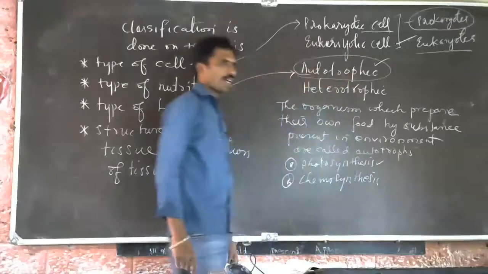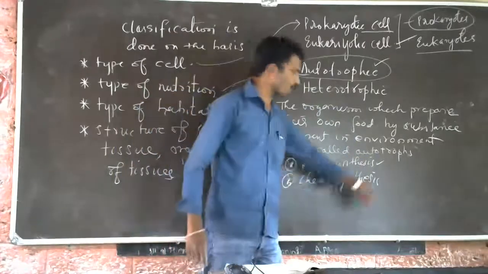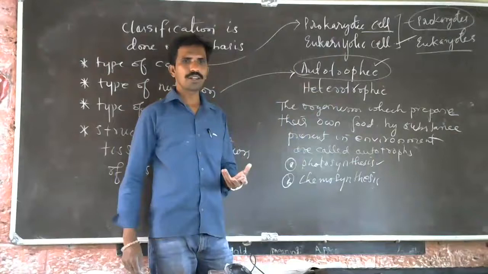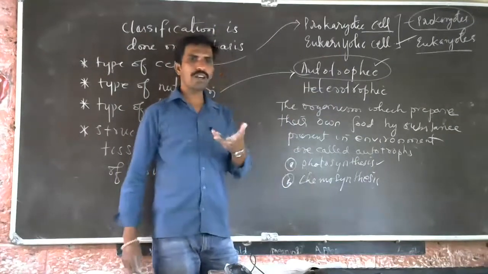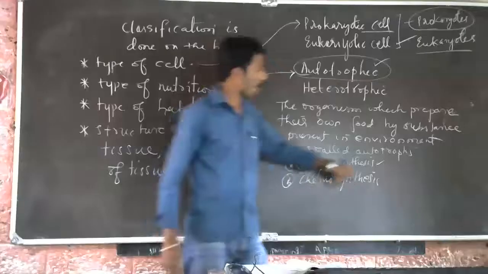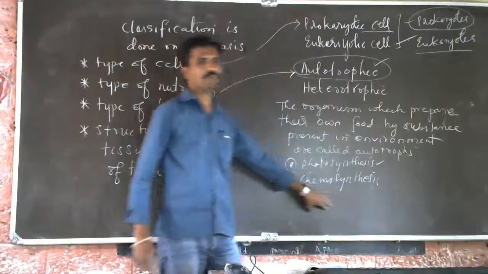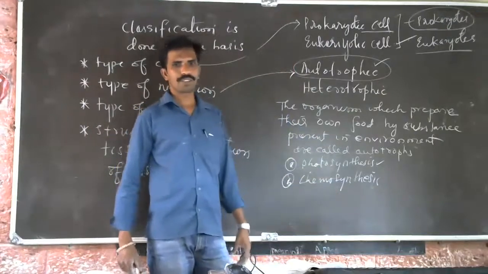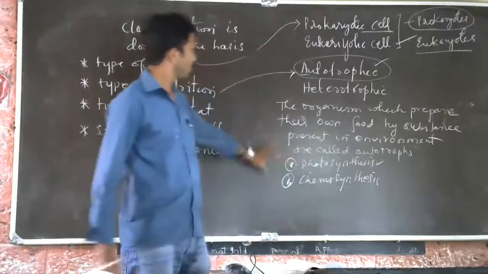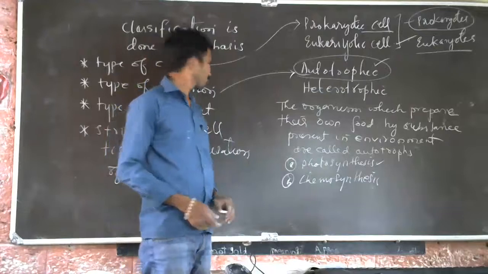You have already studied phototrophic completely in the 8th standard. So chemotrophism means what? Preparation of food by an organism purely by chemicals. That is called chemosynthesis. There are some bacteria, like purple bacteria, which do this chemosynthesis. So this is about the autotrophic mode of nutrition.